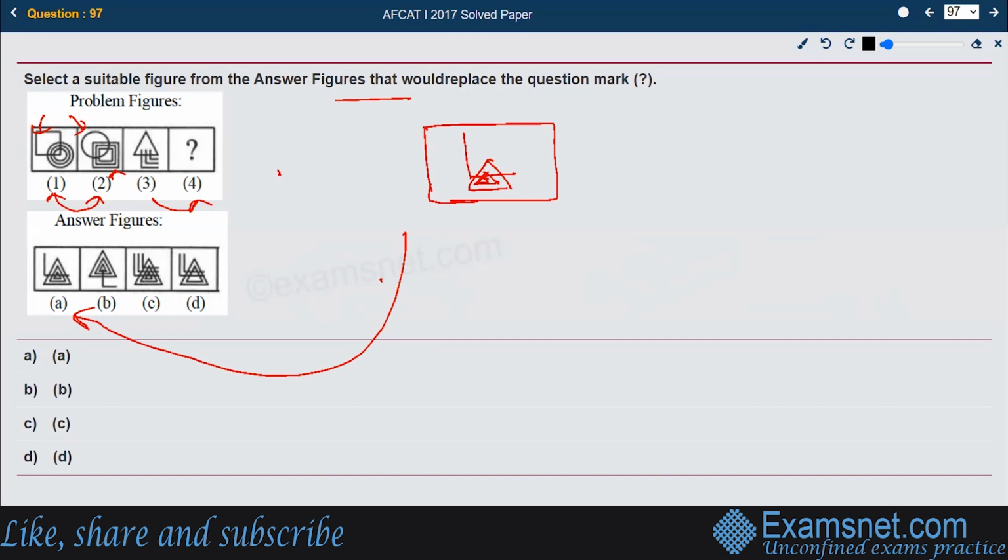They were supposed to swap their positions also. That's why the triangle should come down. That's why B is not the answer, because the triangle should come down to the place of L. And that's what is happening in option A only. That seems to be right.